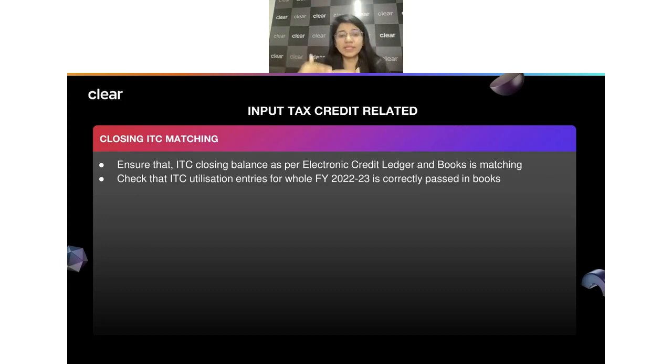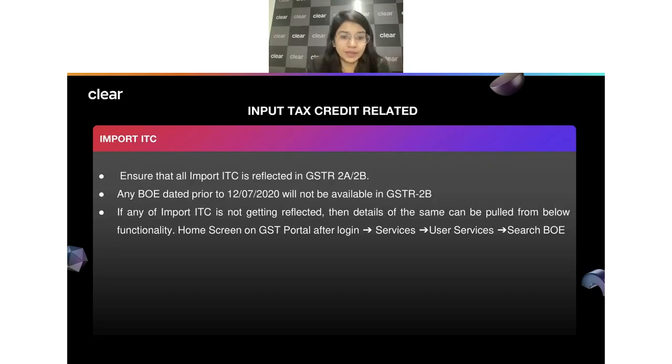You may always claim it once you see, okay, now this particular ITC is coming in my 2B. So just make sure all the adjustment entries in relation to the ITC and its utilization have been correctly passed in your books of account, because when you close your books of account, you see a correct picture. So this is another part which we should always take care of.